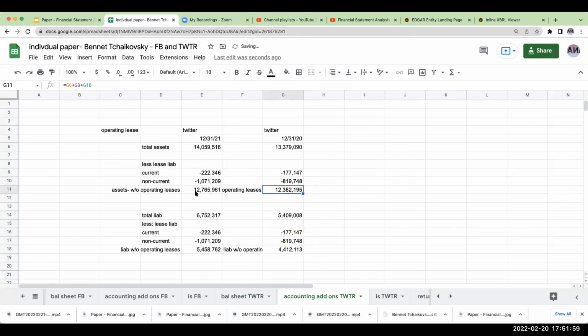Okay, so now what we've done over here for Twitter is we've normalized our assets and liabilities for this part. So that's going to be our first accounting add-on. The next one I want us to go through and do is our net income. So our next adjustment is going to be for stock compensation expense.